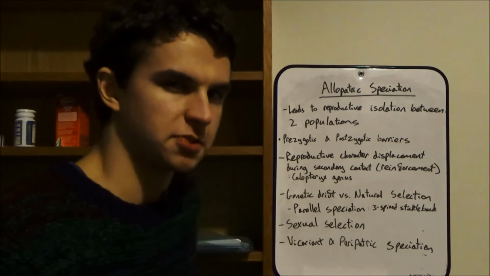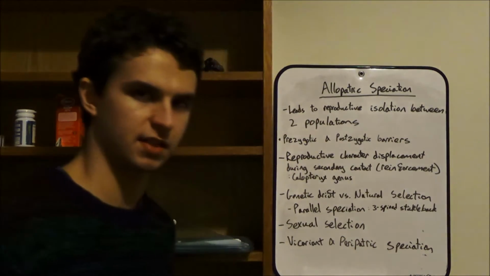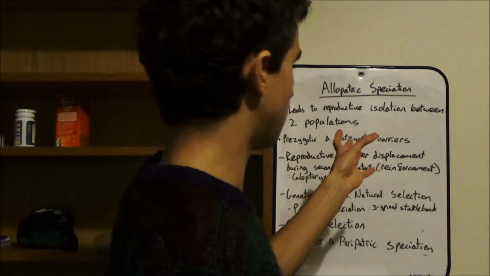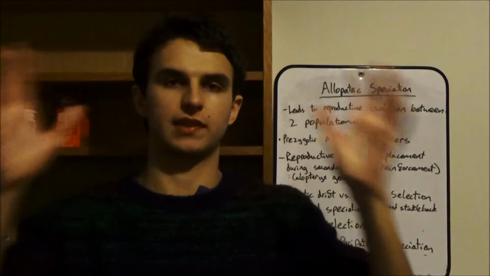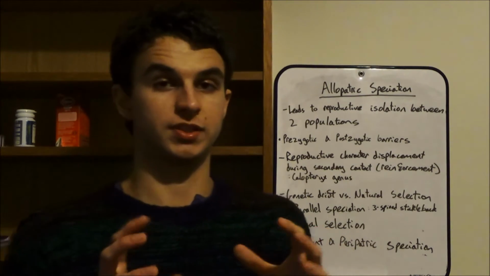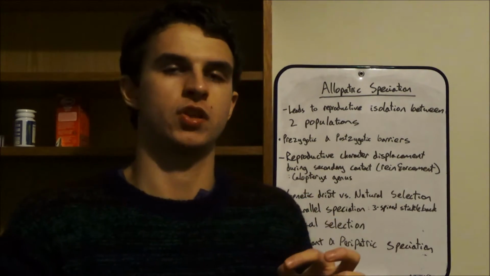Now this brings us on to our next difficult word on the board, and that's reproductive character displacement. Now, allopatry is when two populations are geographically isolated. Sympatry is when two populations occur together. Now we'll talk about sympatric speciation in the next video.